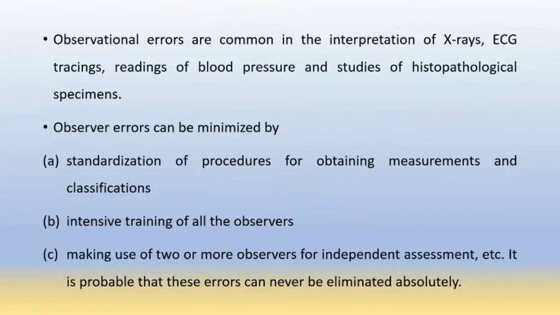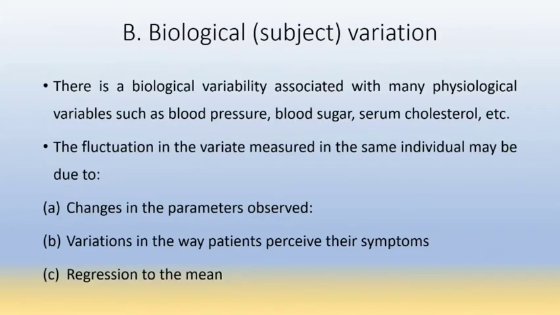Then observer error can be minimized by standardization, intensive training of all observers, and making use of two or more observers for independent assessment. Then biological variations. The fluctuation in variate measures in the same individuals may be due to changes in the parameters observed, variation in the way the patient perceives their symptoms, and regression to the mean.